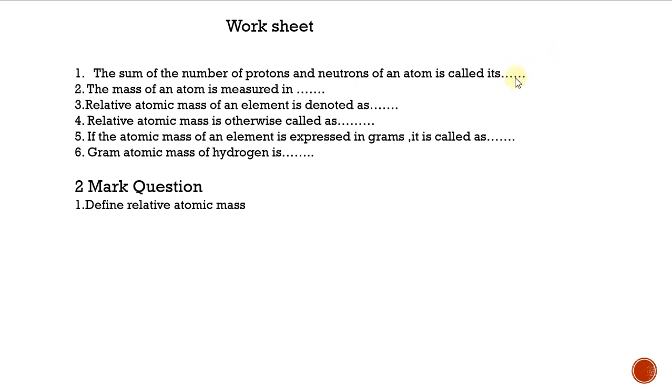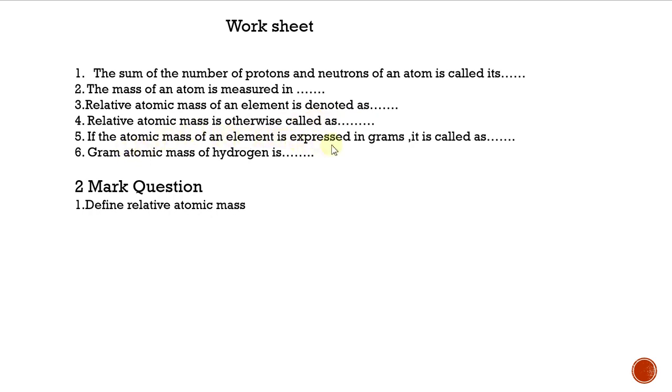In the next video I will say the answer. Second, the mass of an atom is measured in what? Then, the relative atomic mass of an element is denoted by which symbol? I told you, no? Then the fourth question: relative atomic mass is otherwise called as, they have the standard value, right? So they have another name.